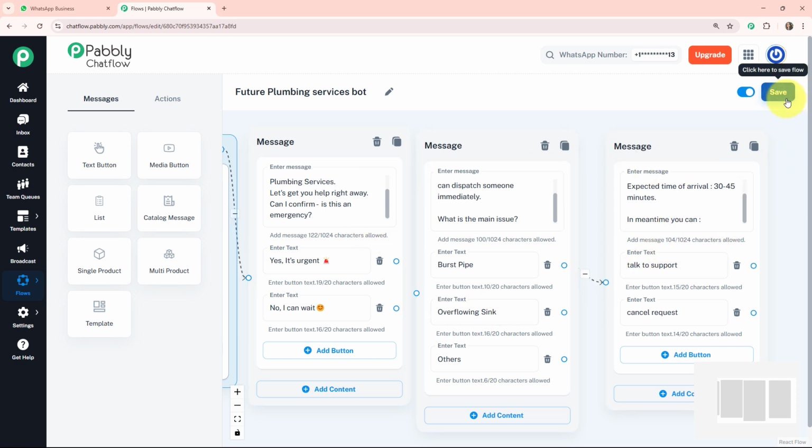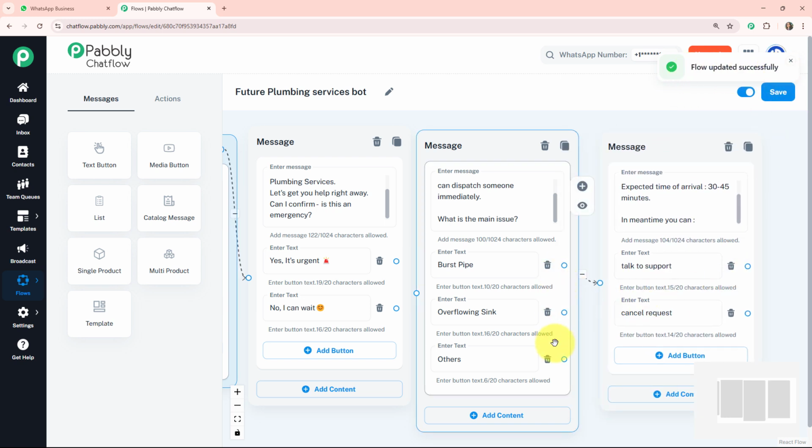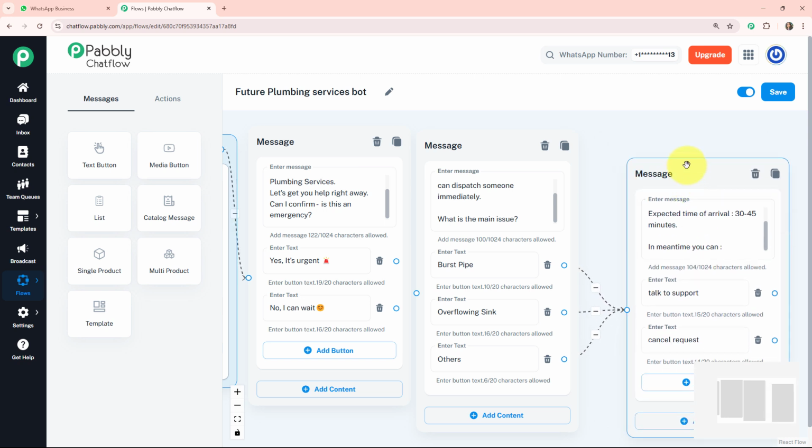After each and every step, you can save the progress by clicking this button, save. Flow updated successfully. Then, if my customer is facing any of these issues, the response will be the same. So I'll also connect this circle to this circle and this to this. For any issue my customer is facing, the response would be the same.